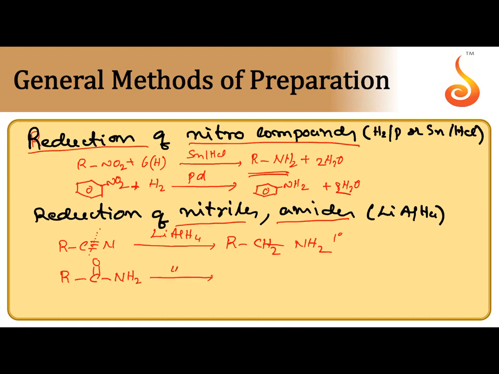When it is subjected to reduction by LiAlH4, oxygen is replaced with hydrogens, giving CH2NH2. So, this is a 1-degree amine. If you take a 2-degree amide, CONHR, by reduction we can get a 2-degree amine also, like this. So, from a 2-degree amide we can get a 2-degree amine.